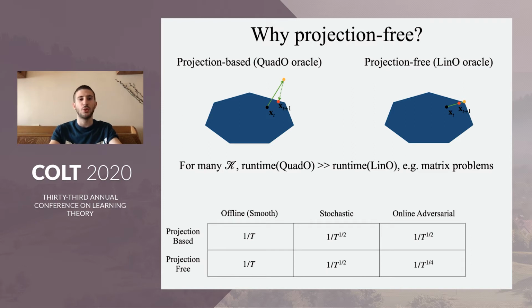To contrast these two types of methods, we know that in offline and stochastic cases, both projection-based and projection-free methods have more or less the same results, but there's a huge gap in the online adversarial setting, and this is what we're trying to tackle. To be fair, the stochastic result for the projection-free case holds for smooth functions, while the projection-based one does not. But still, we're trying to tackle the gap shown over here.